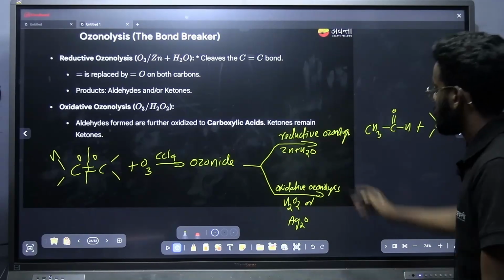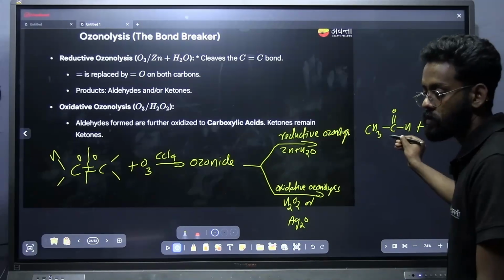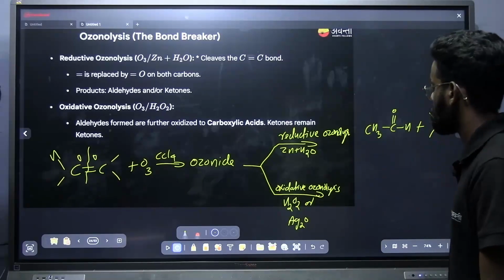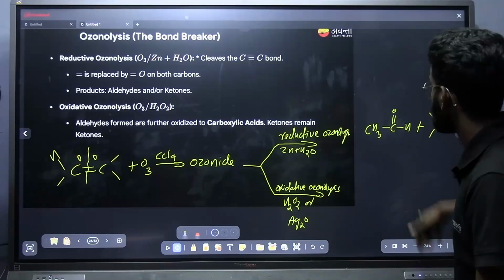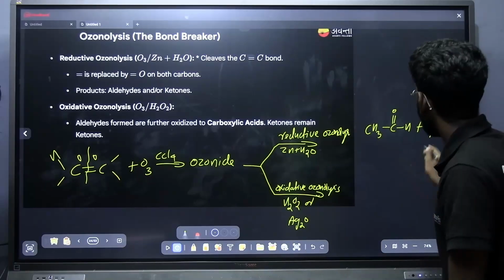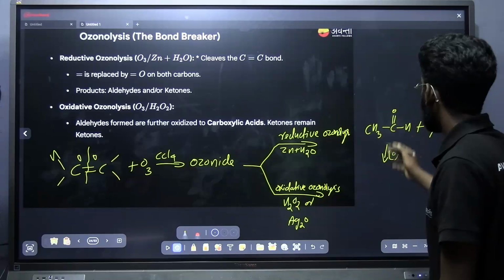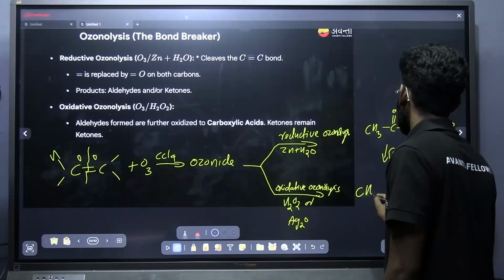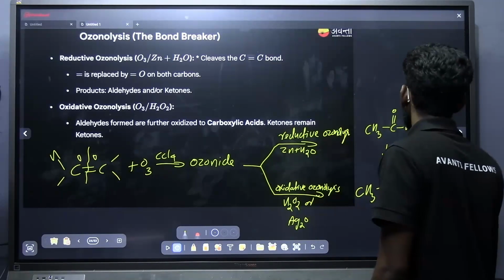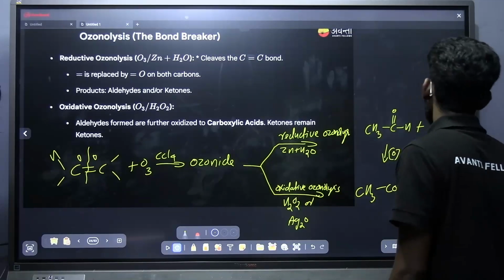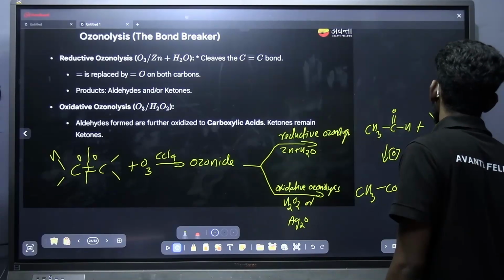Now this is the product of reductive ozonolysis. How can I make the product of oxidative ozonolysis? Whatever the product that is formed here, this is an aldehyde, right? Just oxidize it and convert it into acid, CH3COOH. And the ketone can't oxidize because there is no oxidizable hydrogen, so the ketone will remain the same.